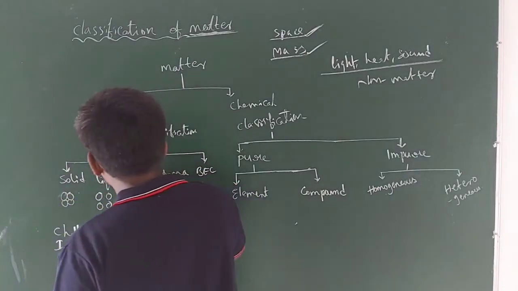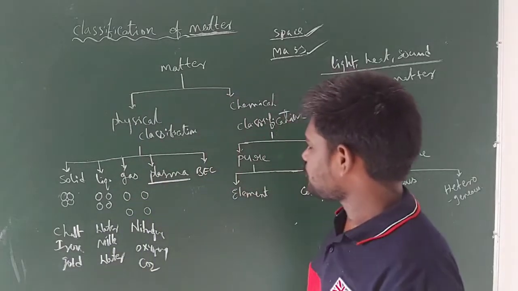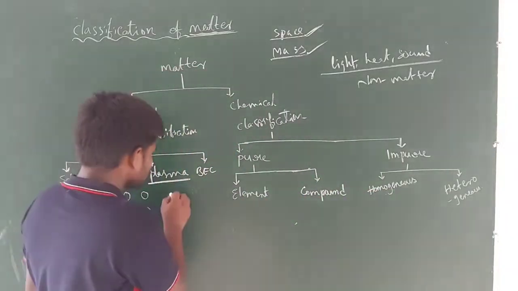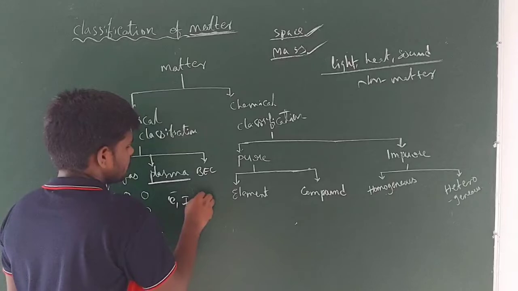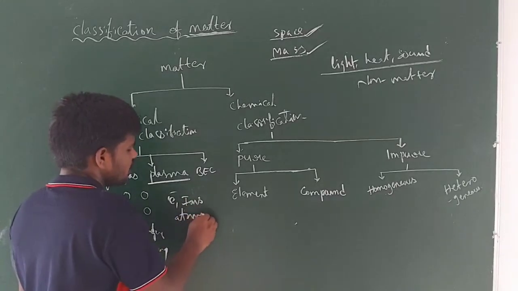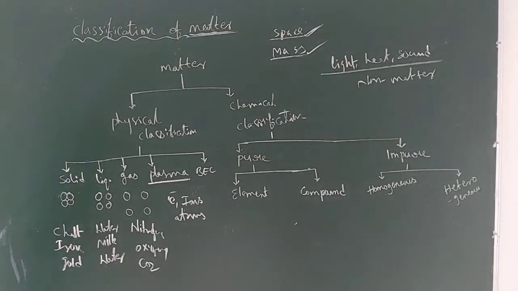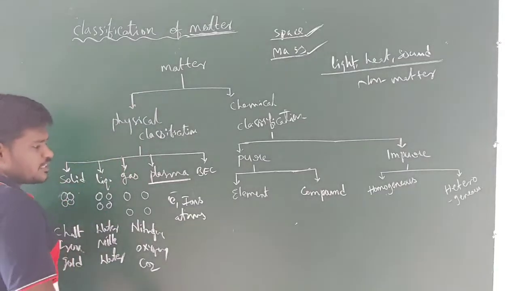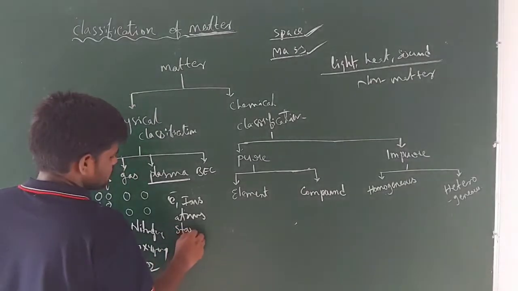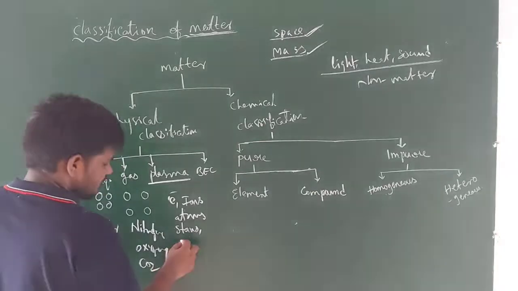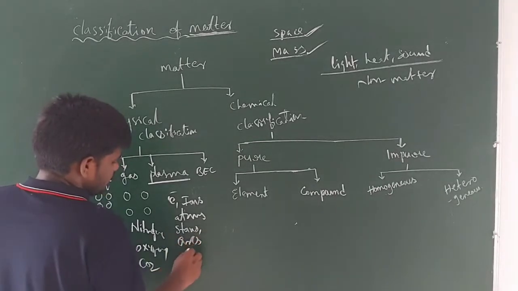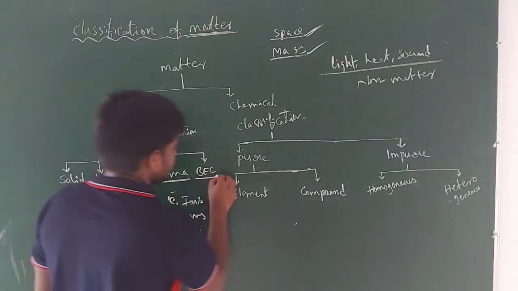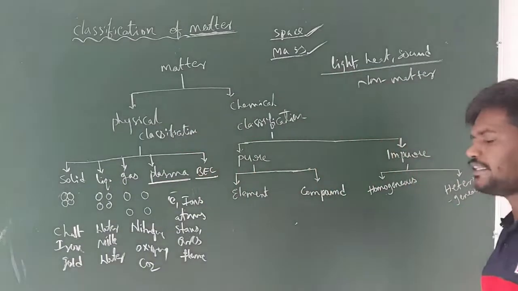And the next one, I told you already, plasma. Plasma is the fourth state of matter. Matter in which electrons, ions, and atoms are present is known as the plasma state or fourth state of matter. Examples for the plasma state include stars, arcs, and flame. And the fifth state of matter is BEC, Bose-Einstein condensate.